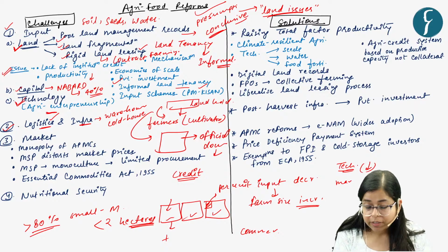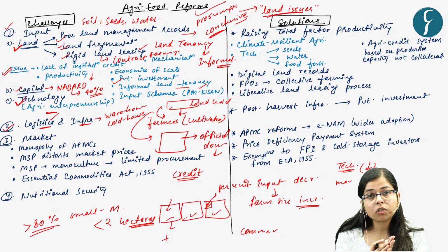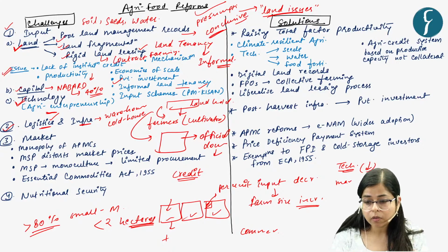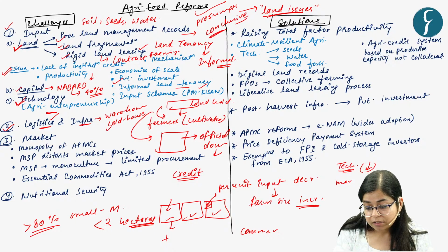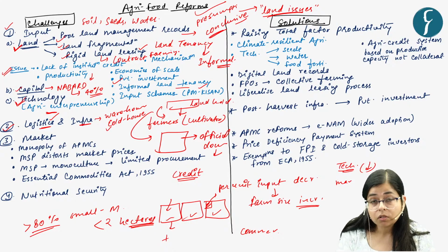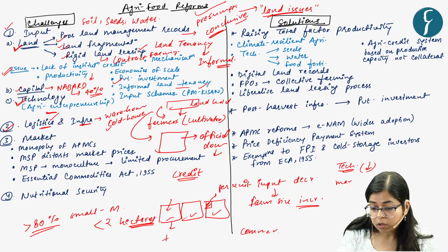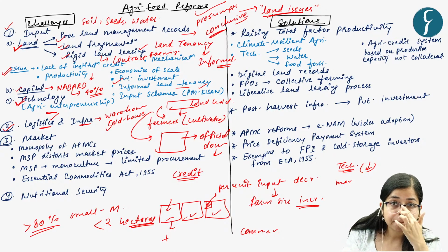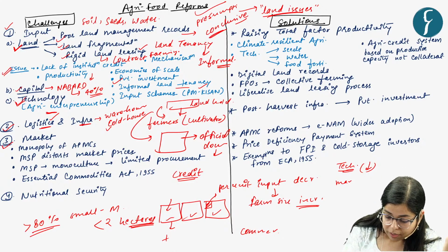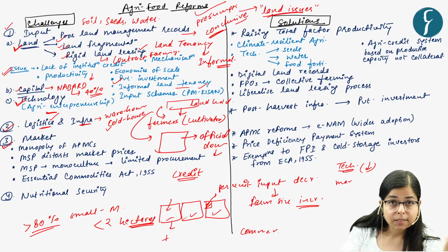Because of this, even if a farmer wants to shift away from traditional crops like wheat and rice to horticulture, in the absence of warehousing and cold storage facilities, because he is not able to access them, he may be demotivated, right? And because of this, monoculture persists.